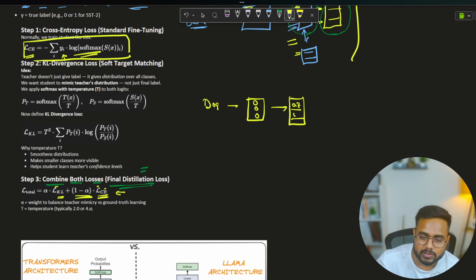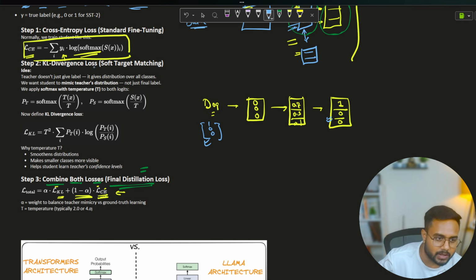Let's say this is 0.7, this is 0.3, this is 0.1. So here you can see what I'll be getting: 1, 0, 0. And what was the actual label of this dog? The actual label of the dog was 1, 0, 0. So here you can see, guys, this is my predicted label and this is my actual label.